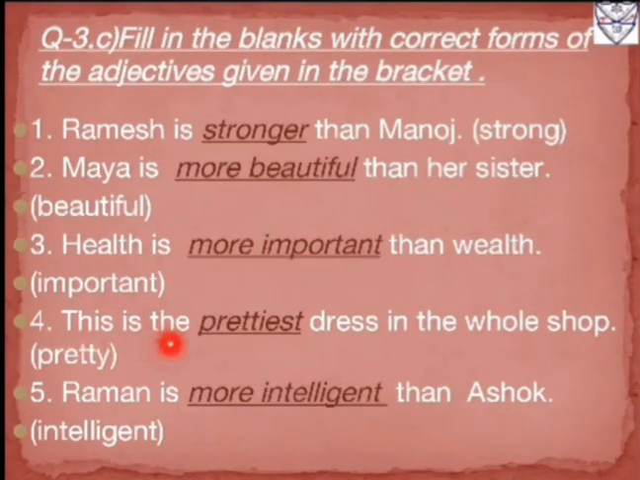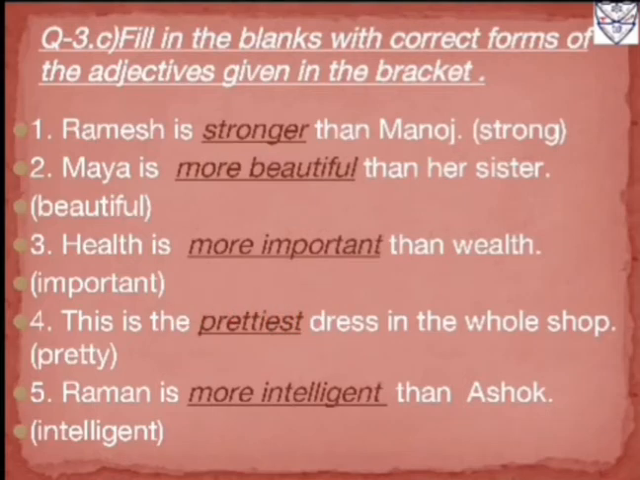Fourth one, this is the prettiest dress in the whole shop. Over here in the bracket the word pretty is given, which is in positive degree. We can see that one dress is compared with all the dresses in the shop, so it is in superlative degree form. To make this positive degree word superlative, we will remove y because there is a consonant before it, and instead of y we will write i, and add est to make this word superlative degree. So the answer will be prettiest.